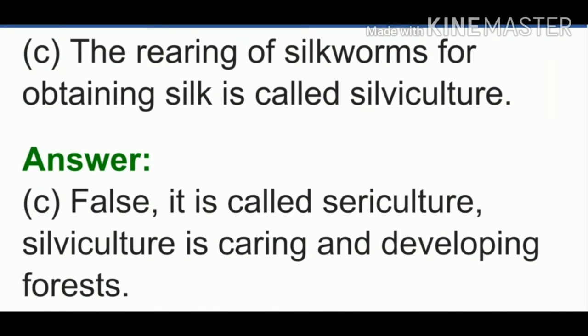And then see the third one: the rearing of silkworms for obtaining silk is called silviculture. Is it true? No. What is silviculture? It is nothing but caring for and developing forests. But the rearing of silkworms for obtaining silk is called sericulture. So this is a false statement. You have to write the correct statement also. So false, it is called sericulture.